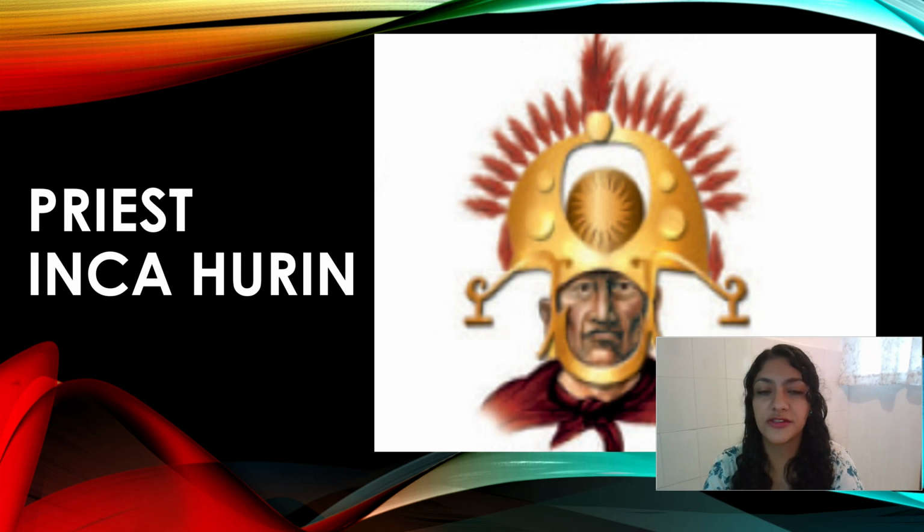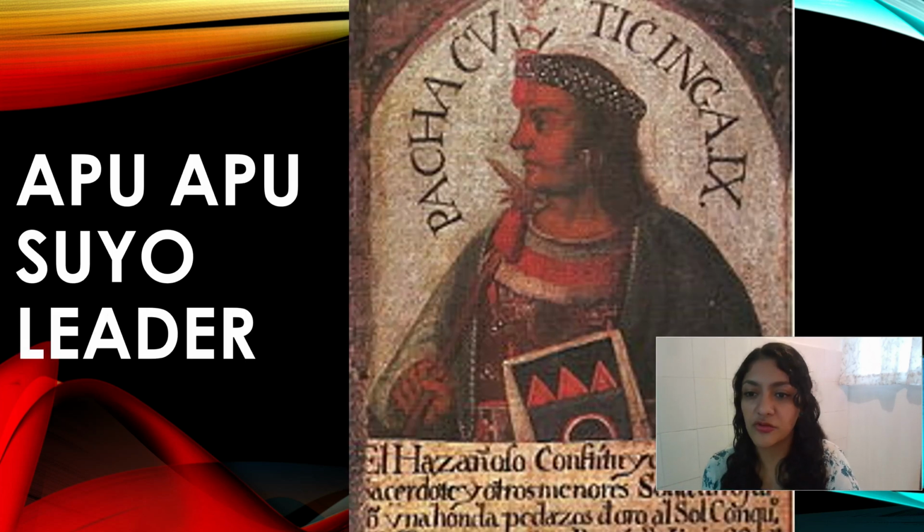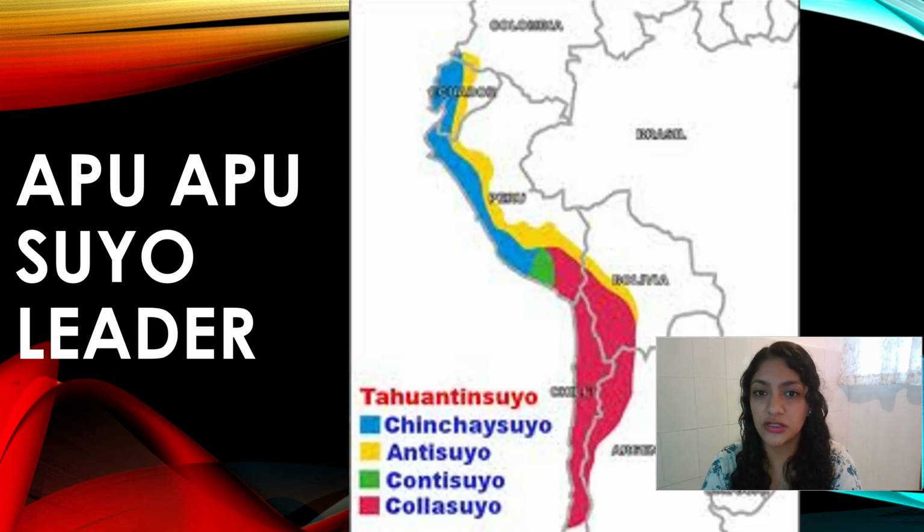You see, some of the roles we also find here, but we're going to learn some new roles. Now, we have another role, and that's the Apu Apu, or a Suyo leader. So you might be thinking right now, what are Suyo leaders? Remember that when we draw and color our Tawantinsuyo territories, we have 4 main parts of this territory. Those are Chinchaysuyo, Antisuyo, Contisuyo, Collasuyo.